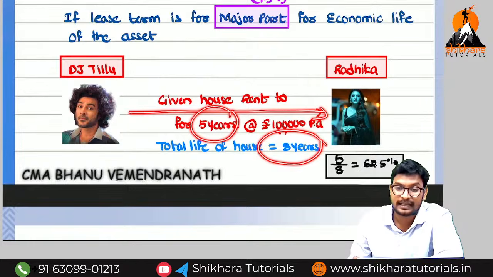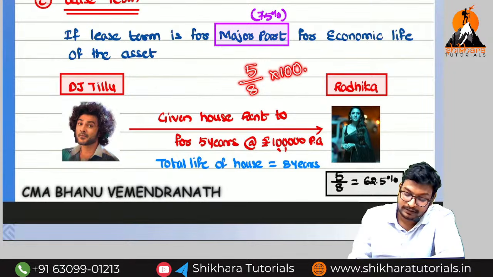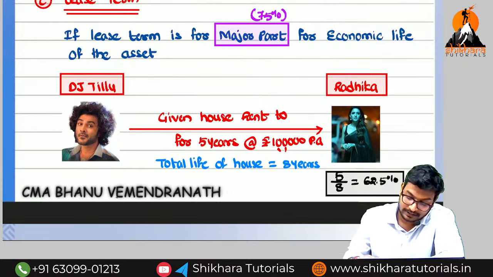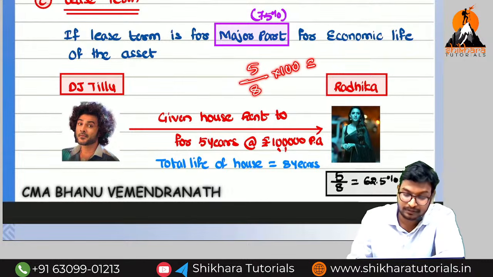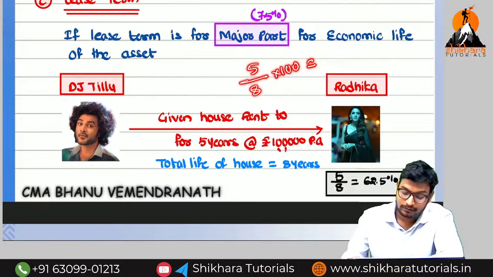8 years. Can you calculate the percentage here? So percentage means nothing but 5 divided by 8 into 100. That is equal to how much are we getting? 62.5. Can you calculate, guys? So what is the calculation? 5 divided by 8 into 100. That is equal to how much? Students, if you answer, I will continue. So we are going to get 62.5%.